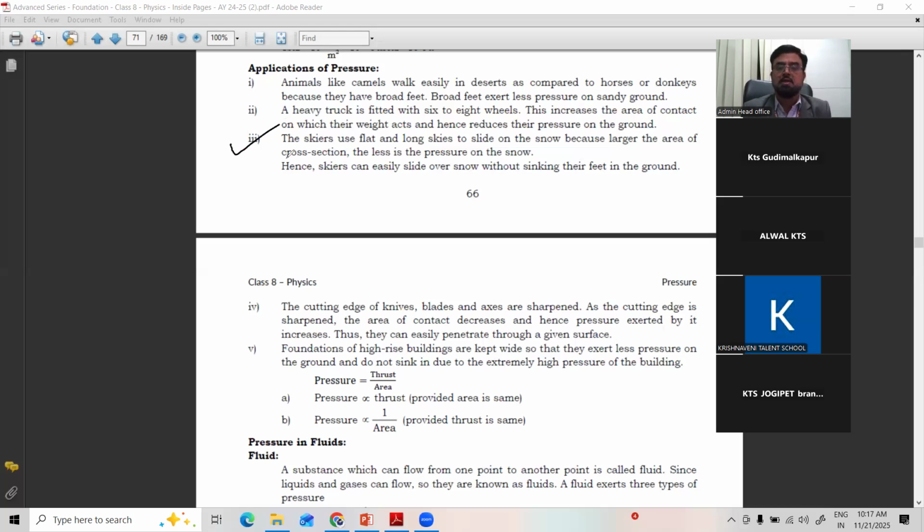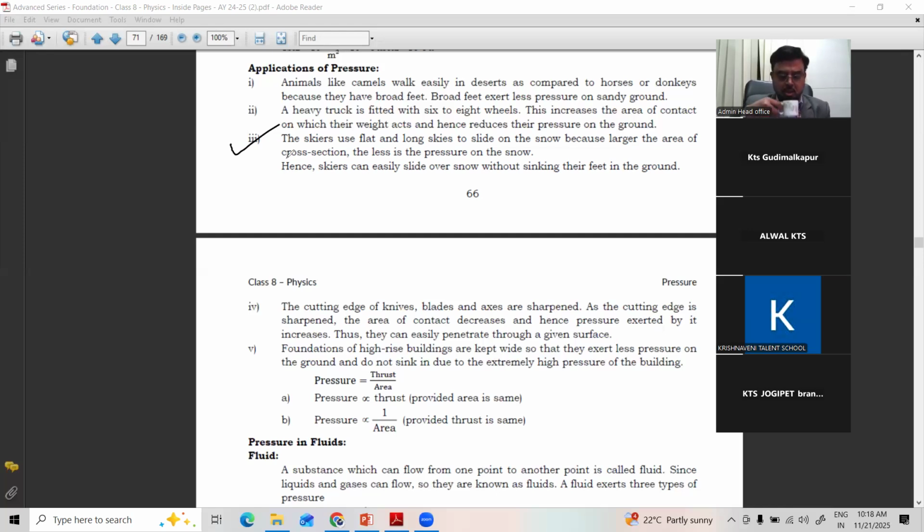Right? Next, the third example, another interesting one: the skiers. In skiing, they use very big plates. You might have seen it in so many movies, or some of you may be doing it. Skiers use flat and long skis to slide on snow, because the larger the area of cross section, the less the pressure on the snow. We cannot ski on the snow with our shoes, so we use very big skis with more area. You stand on them and slide on the ice. Correct or not? Why are the skis very broad?